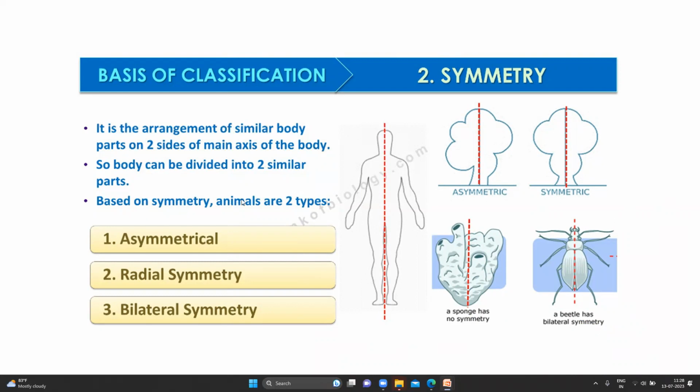Based on the symmetry, animals are of 2 types: asymmetrical and symmetrical. Symmetrical is of 2 types, bilateral symmetry and radial symmetry. What is radial? Radial, like radius. Radial means radius. So in a circle, how many radii can you draw? Infinite, many radii. Similarly, this will have more than 2 symmetries.